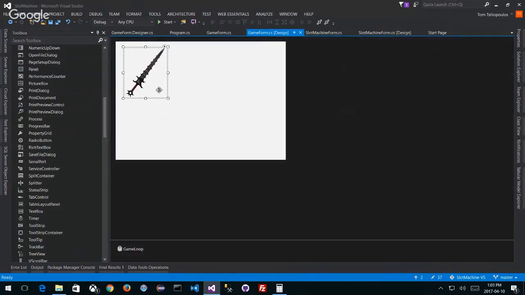So let's say I have not just one of these, but maybe 3 of them, right? How do I do that? How do I start them? What if they're random? Can I make a random case for them, randomly drawing these random swords on the screen? How do I do that?